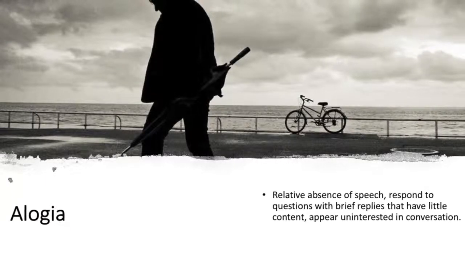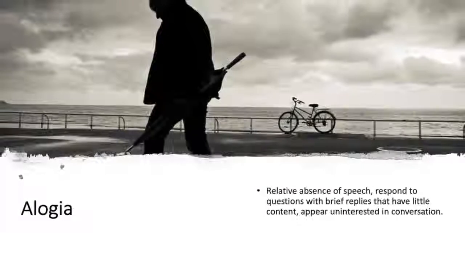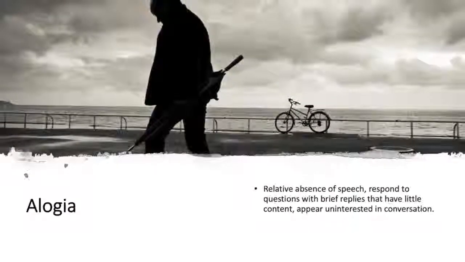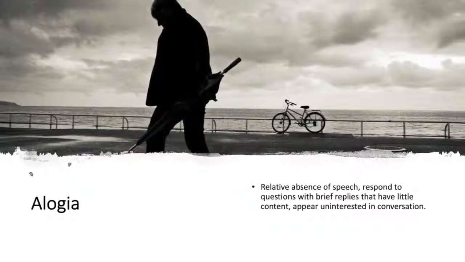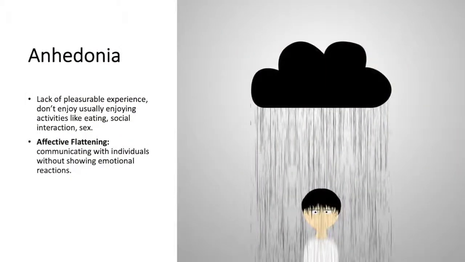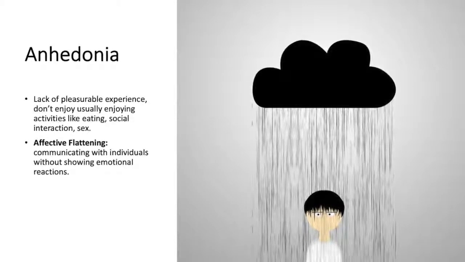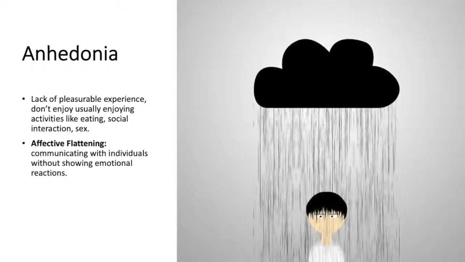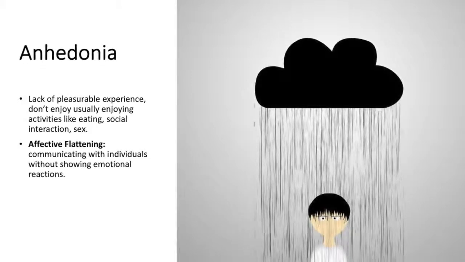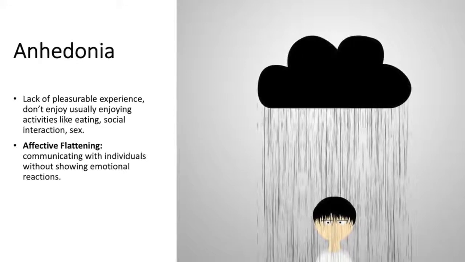Alogia is the relative absence of speech, whereby individuals respond to questions with brief replies that have little content and they appear uninterested in conversation. And anhedonia is the lack of pleasurable experiences in the individual, whereby they don't usually enjoy activities like eating, social interaction, sex.